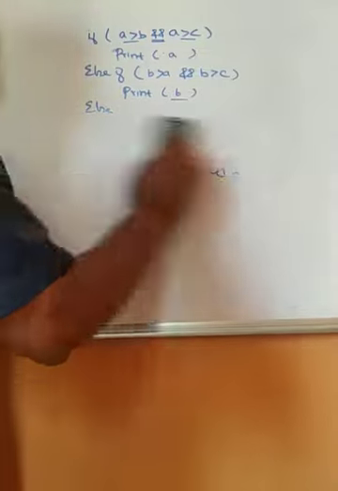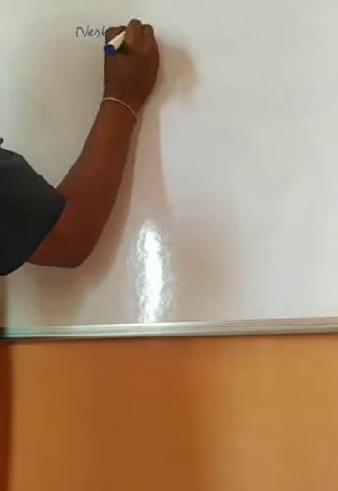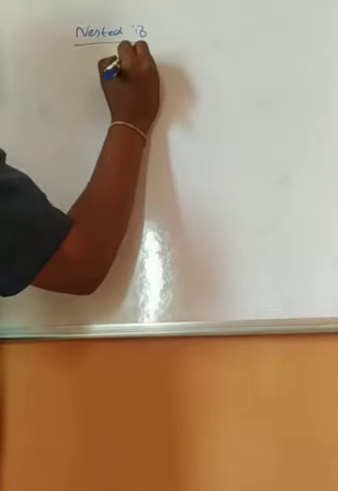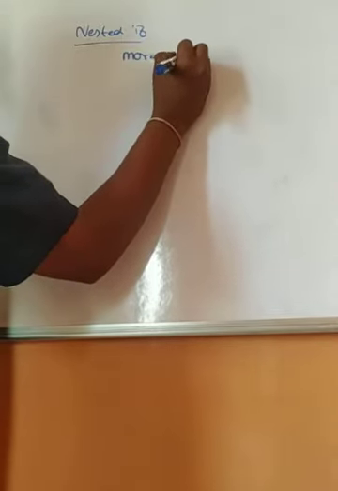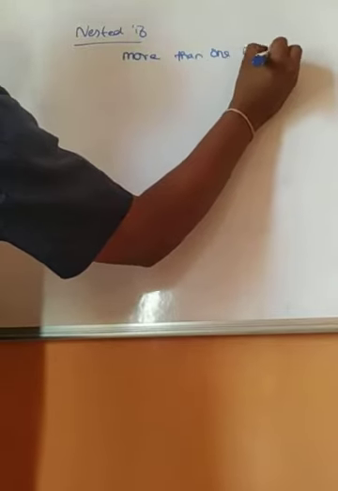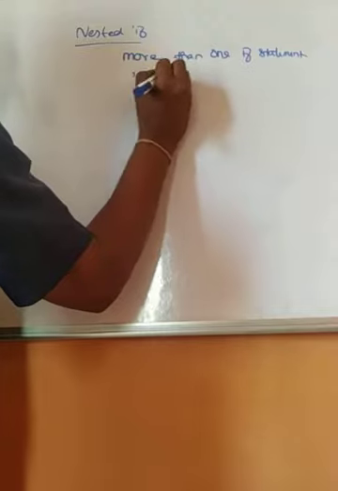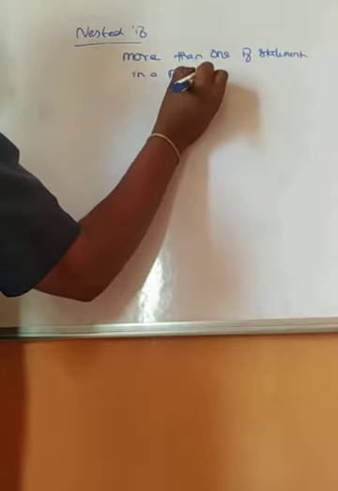Right? The next statement which I am going to use is nested if. So what is nested if? If I use more than one if statement in a program, then we call that nested if.